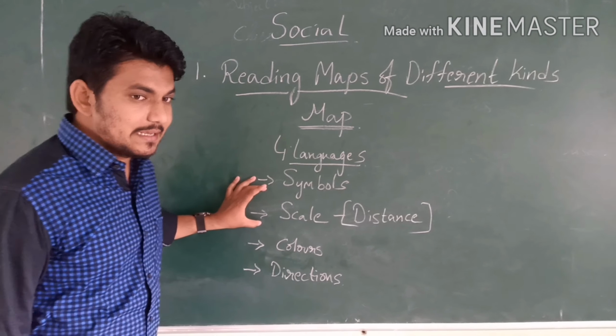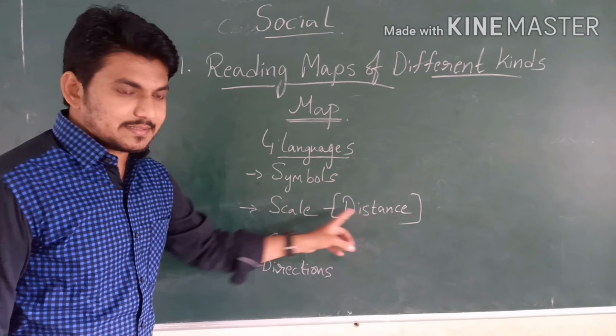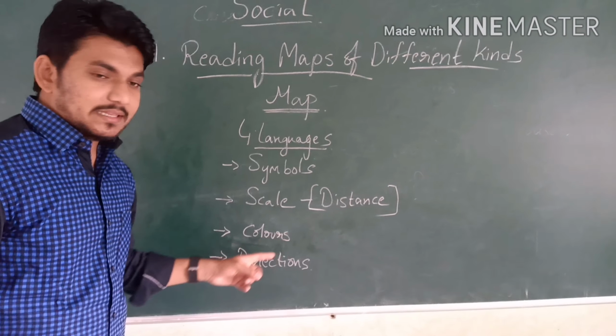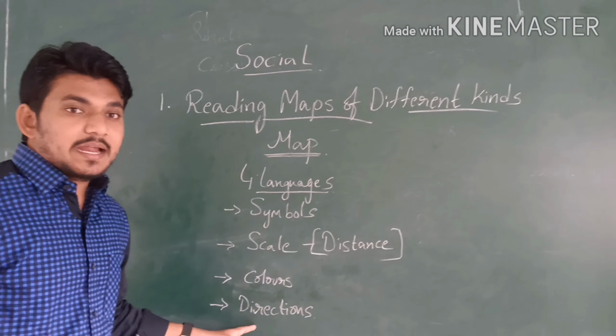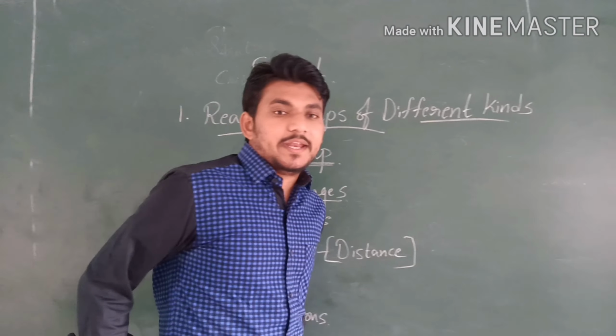See this. First one, symbols. Second one, scale. Scale is nothing but distance. And third one is colors. And fourth one is directions.